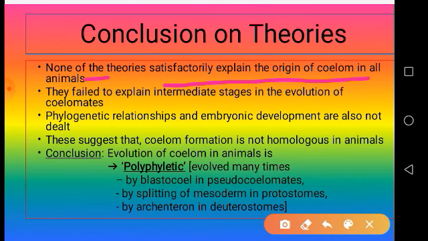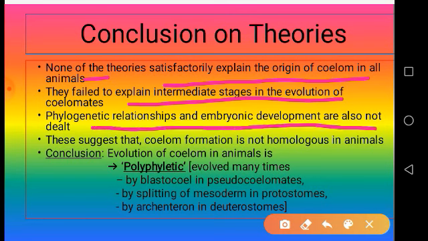All these theories have failed to explain intermediate stages in the evolution of coelomates. Though they have put forward certain theories of how the coelom would have been formed, they have not explained the intermediate stages of these coeloms. Then phylogenetic relationships and embryonic development are also not dealt with. No theory among these four theories, not even a single one, dealt with phylogenetic relationships and embryonic development of all the animal groups.